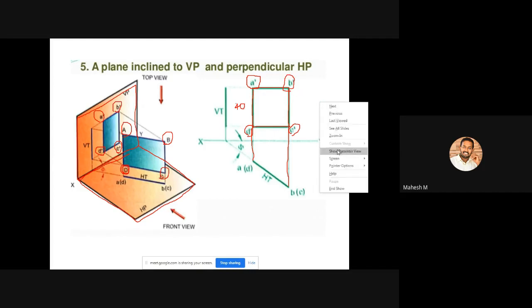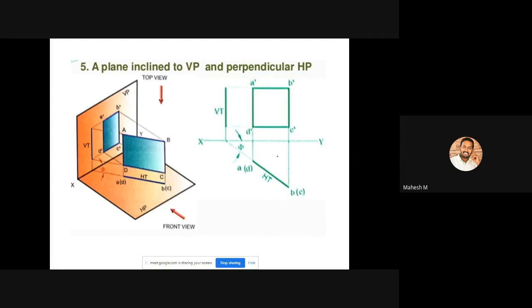Okay, it's clear. So after doing this, you can create the traces. Since it is perpendicular to HP, you can directly mention the top view as the horizontal trace. For getting the vertical trace, you have to do the actual procedure. That means you project the inclined line towards the reference line, so you'll get a point like this. You can mention this point as small b. Next you can create a vertical line like this.